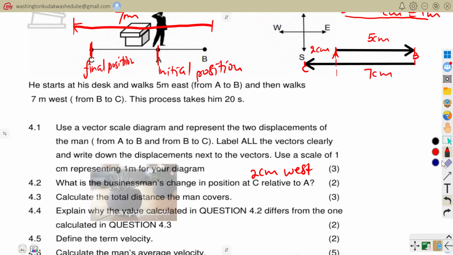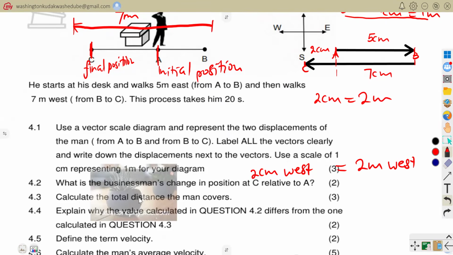And then the 2 centimeters represents how many meters? You said that 1 centimeter is equal to 1 meter. So 2 centimeters would be equal to 2 meters. So your final answer would be 2 meters west. So that was the change in position there, because we know that these 2 centimeters will represent 2 meters.